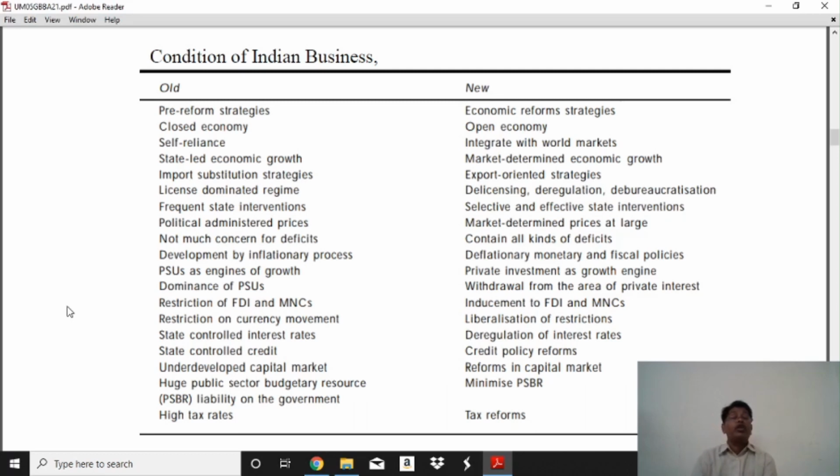Today our economy is open and integrated with the world market, and we have to go into the world market, not only the local market. Today the market determines economic growth. Our economic growth depends not on industrialization or production, but on market demand. Today there are export-oriented strategies, and year by year a new EXIM policy reforms and decentralizes. We are reducing the licensing system.